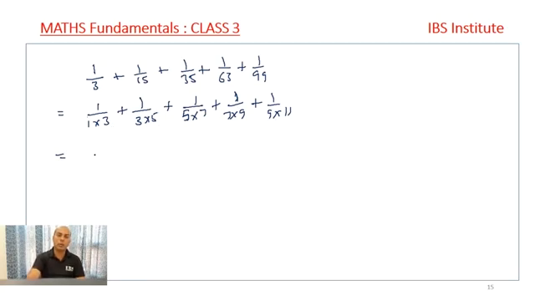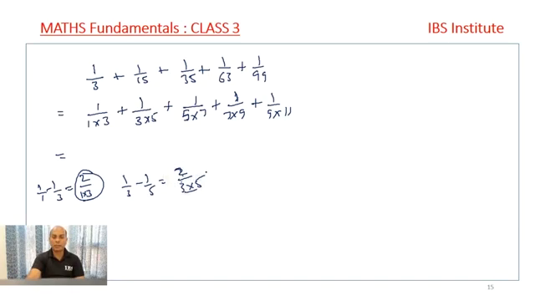If I solve 1 upon 1 minus 1 upon 3, this will come to 2 upon 1 into 3. Similarly, if I solve 1 by 3 minus 1 by 5, what will I get? I will get 2 upon 3 into 5.